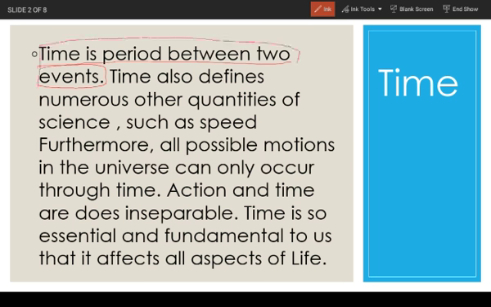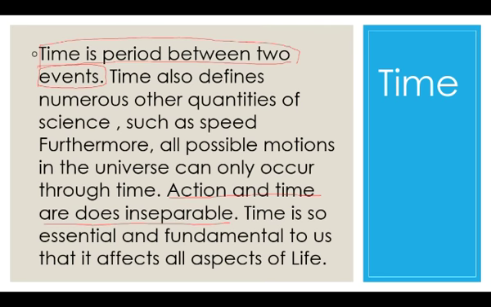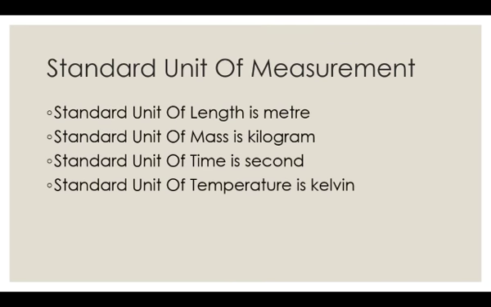Time also defines numerous other quantities of science such as speed, and furthermore, all possible motions in the universe can only occur through time. Action and time are thus inseparable. Motion and time are inseparable. So what is time? Time is the period between two events.